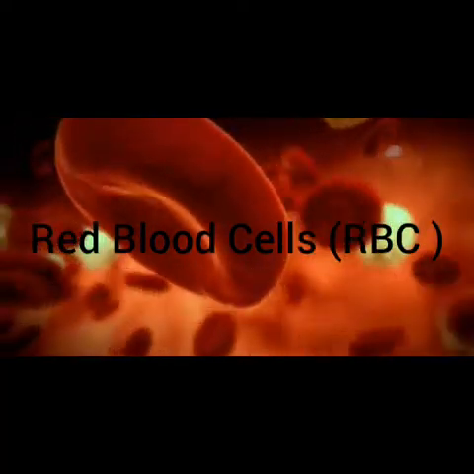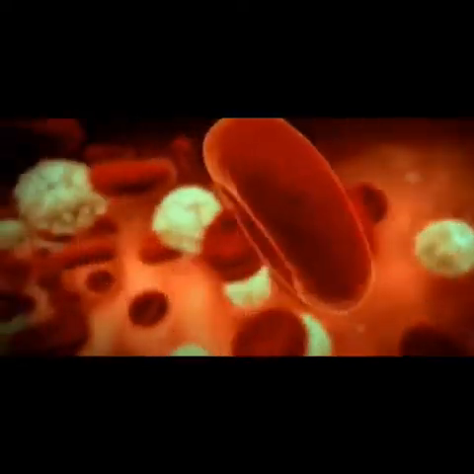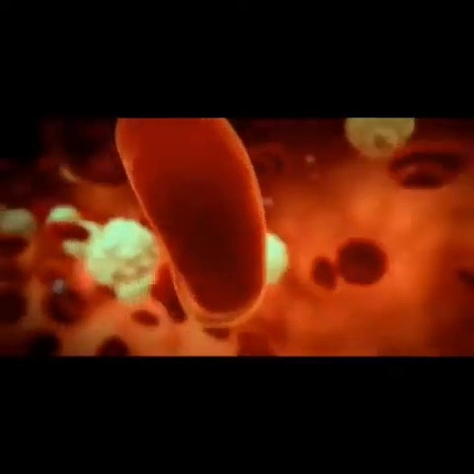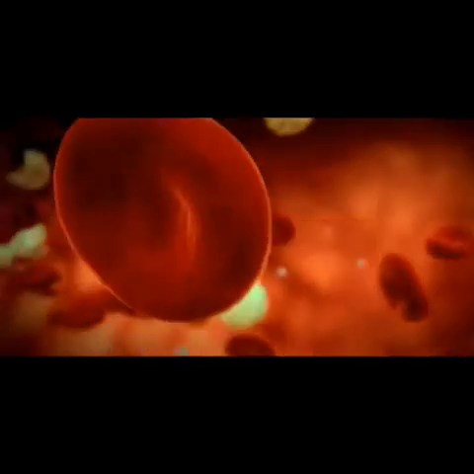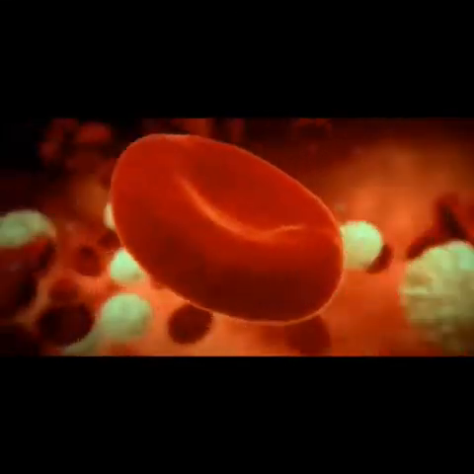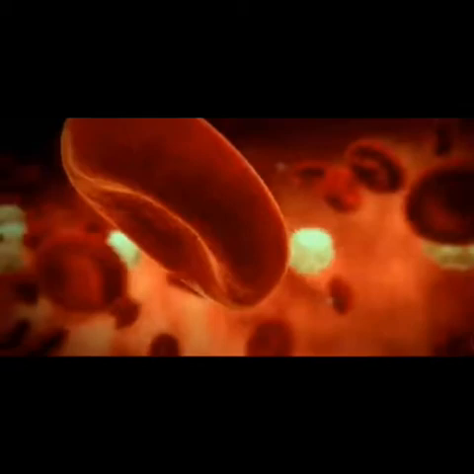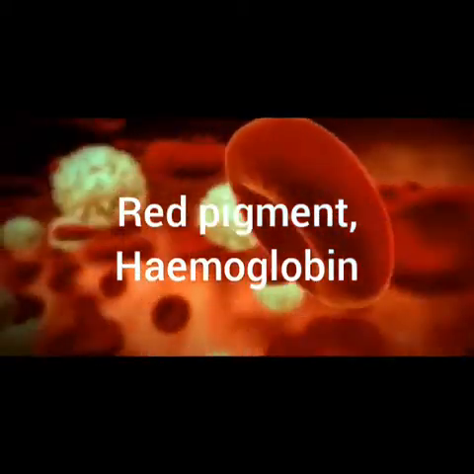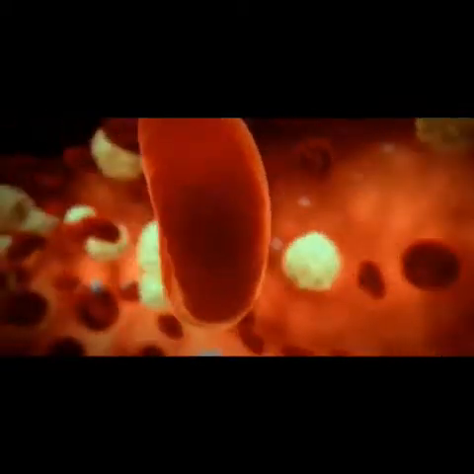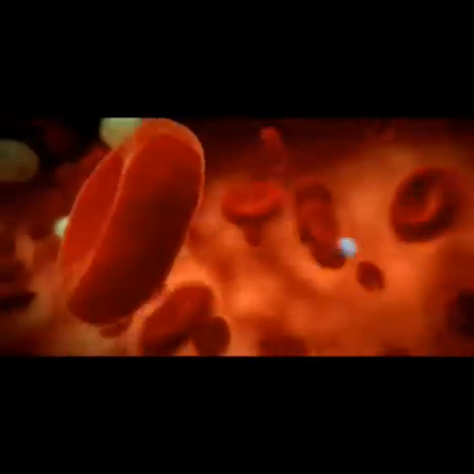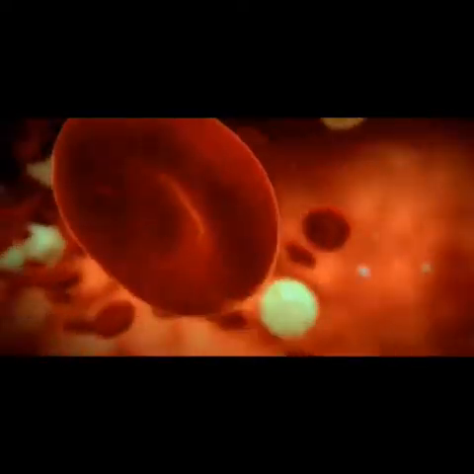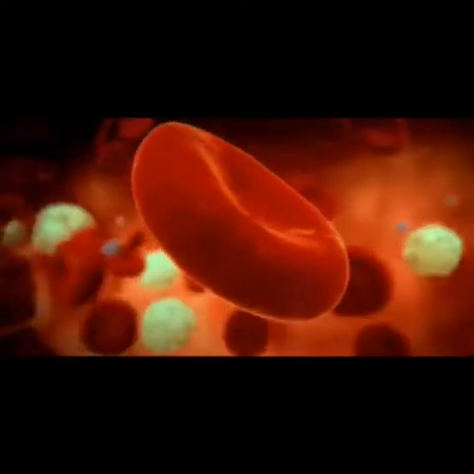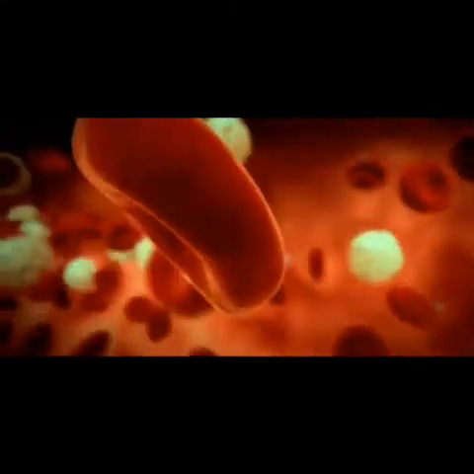Red blood cells carry oxygen from lungs to various parts of the body and from there to cells which need oxygen for cellular respiration. Red blood cells can do it due to the presence of a red pigment, hemoglobin, on it. This pigment carries the oxygen to all the cells where blood is reaching. Presence of this pigment makes the blood red in color.